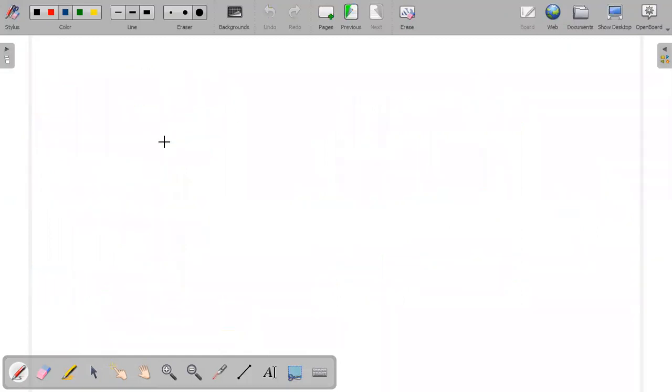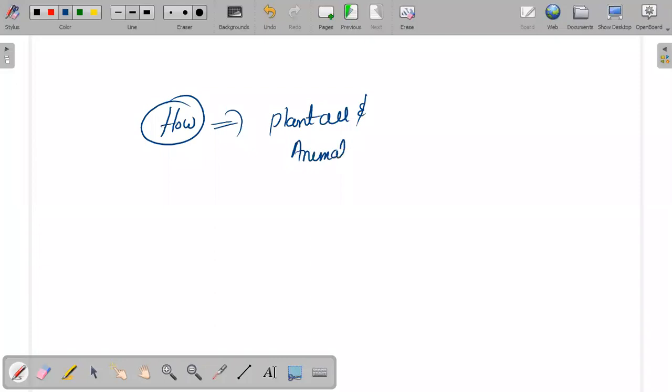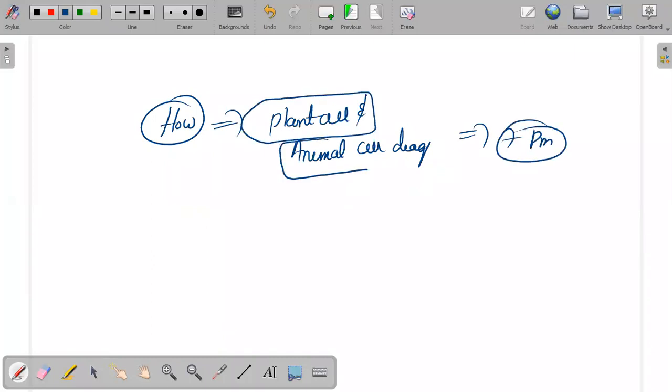One homework for you people. You have to draw the plant cell diagram and the animal cell diagram, and submit it to me today by 7 p.m. Try to submit by 7 p.m.